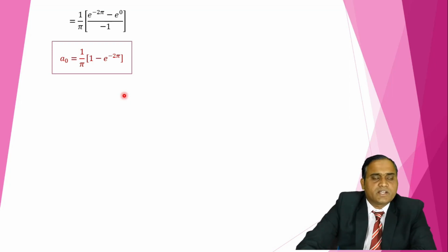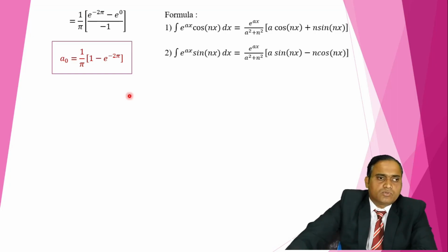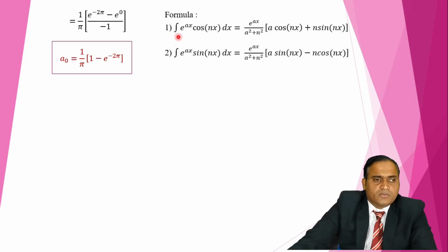Now, for further finding an and bn, we require some formulae. I introduce formula 1. We use these formulae whenever there is a product of an exponential function and a trigonometric function, here cos and sin. So we can use this integration value directly.